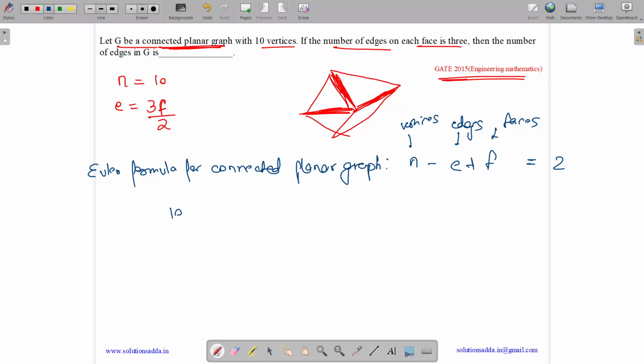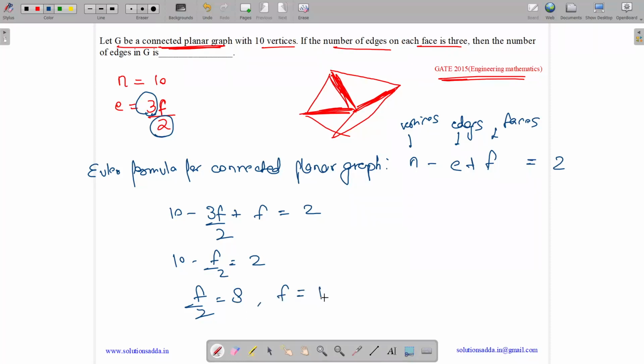So n is 10, e is 3f by 2. How did we get this? Because each face has 3 edges and each edge corresponds to 2 faces. Plus f equals 2, 10 minus f by 2 equals 2, f by 2 equals 8, or we can say f equals 16. So what is the value of e equals 3 by 2 into f? What is f? 16. So we got 48 by 2, which is 24. So answer is 24.